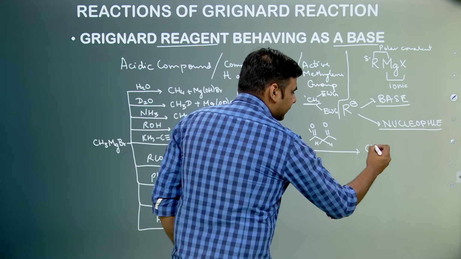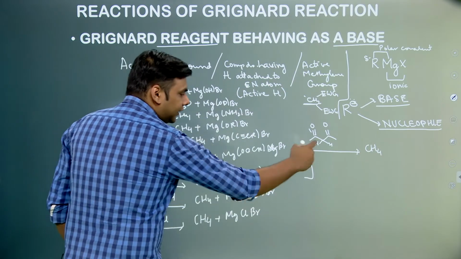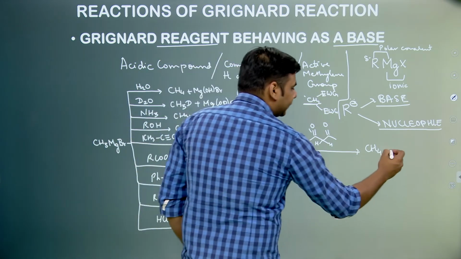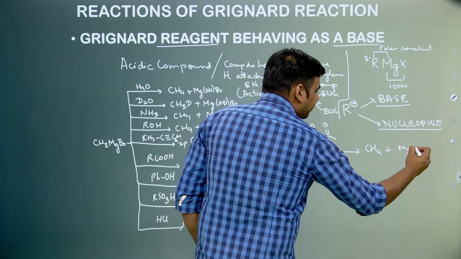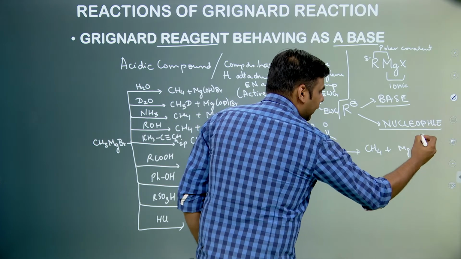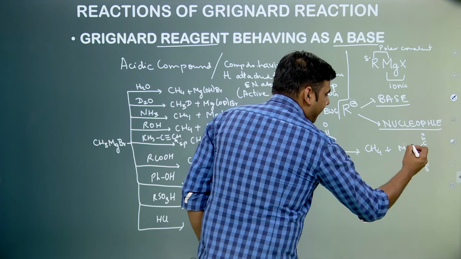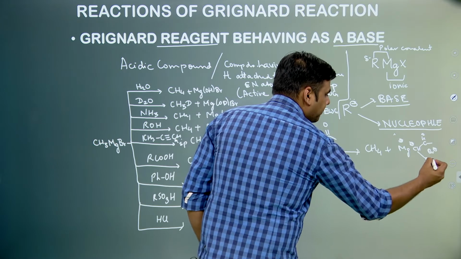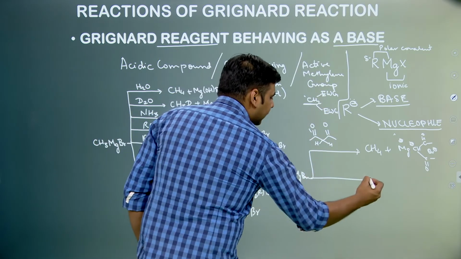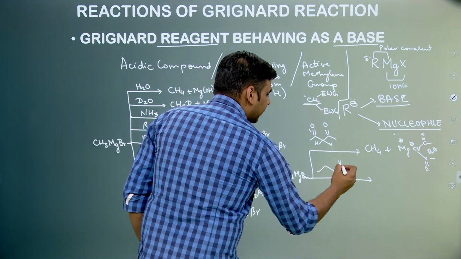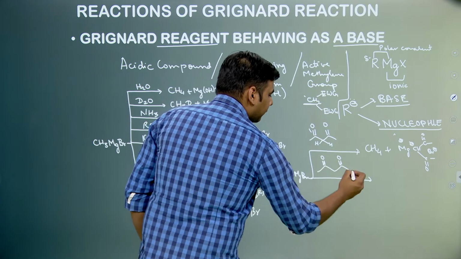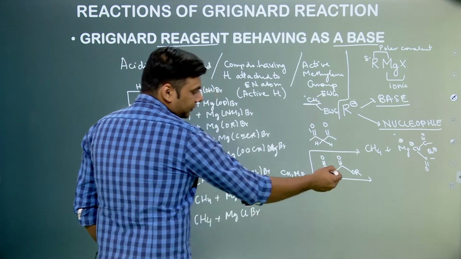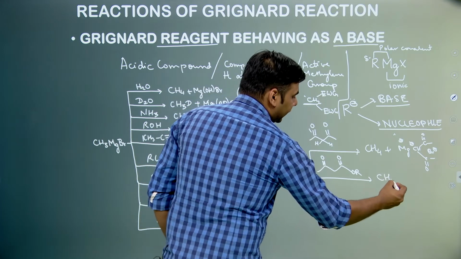So what happens exactly is CH3 negative goes and abstracts this hydrogen and forms methane gas plus Mg. There is a negative charge over here and a positive charge over here and then there is a Br negative also. Similarly, if we react with another active methylene compound something like this, again these hydrogens are acidic, so this CH3 negative abstracts them and methane gas is formed.